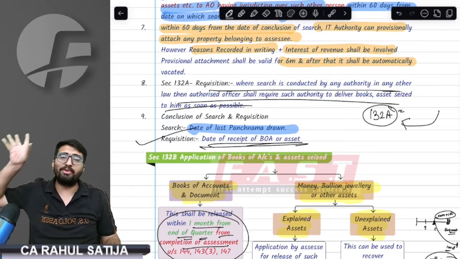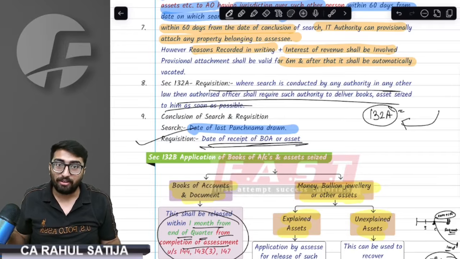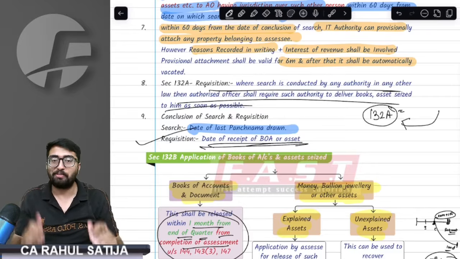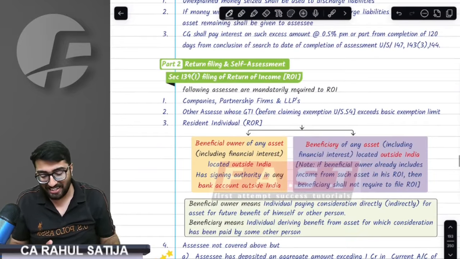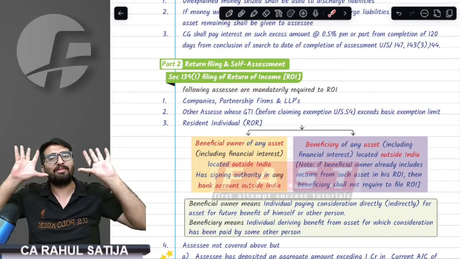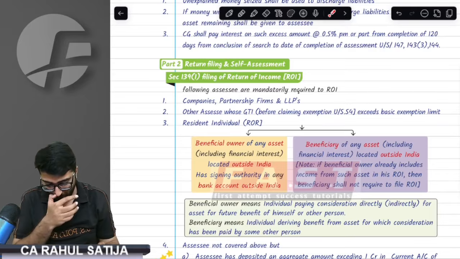This was all about your IT authorities. This is all you have in your syllabus, and if it was really easy for you, it's not because it was easy, but because you heard it properly. If you want to hear it, hear it multiple times, as many times as you want. This will really help you a lot.